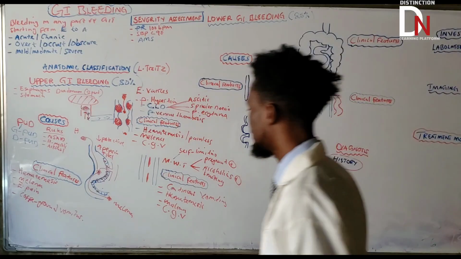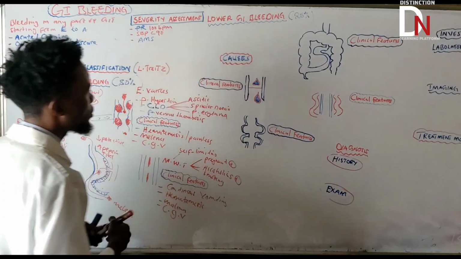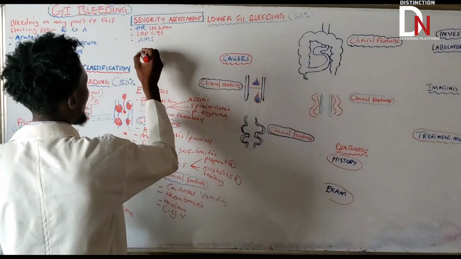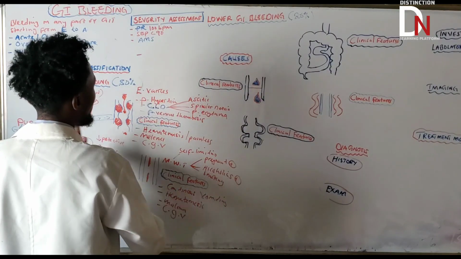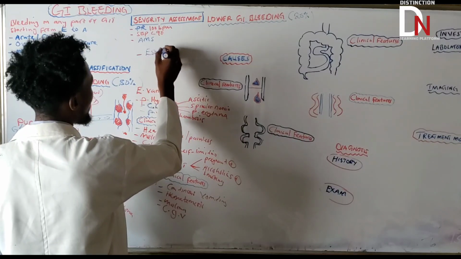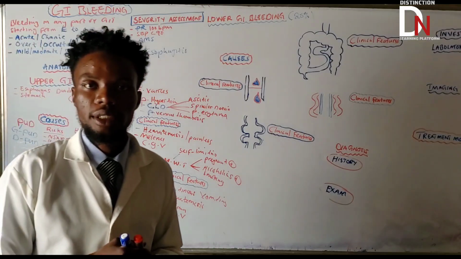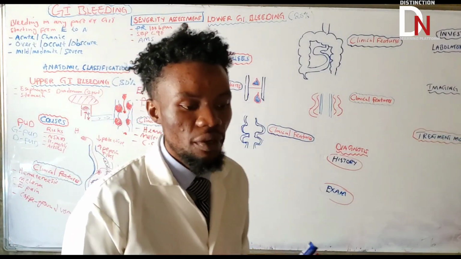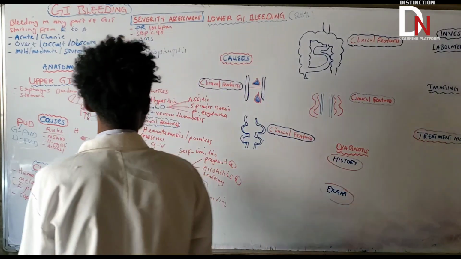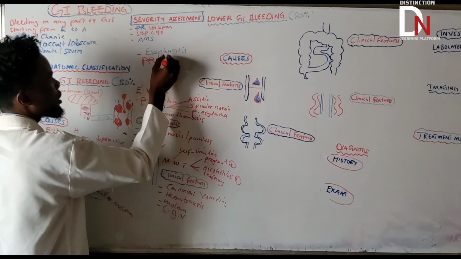Now, what else apart from this? The other important causes of upper GI bleed, I'm going to write them here. Esophagitis. Okay, another important cause is esophagitis. Esophagitis is a very, very important cause of upper GI bleed, and this is going to be identified by what we call the mnemonic PRICE, which further categorizes it.